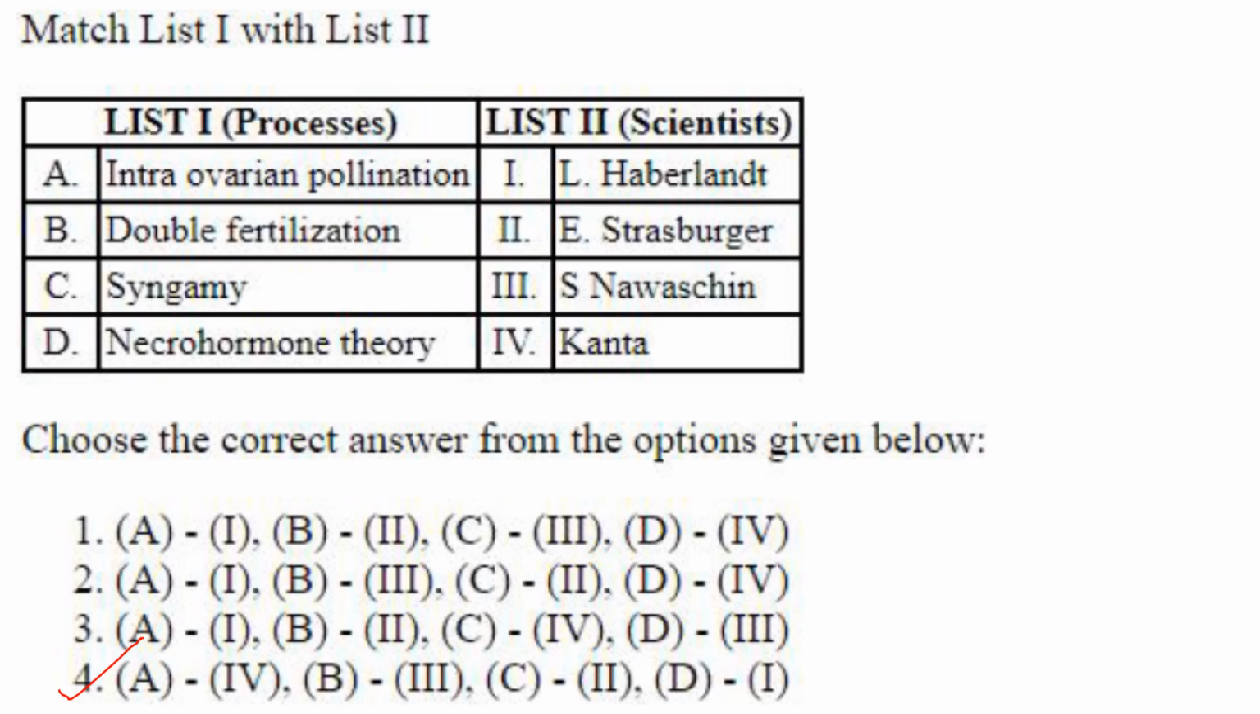It is Kanta. Double fertilization is by Navashin. So B is 3. Syngamy by Strasburger. So C comes 2. Yes, C2. And necrohormone theory is by Haberlandt. So D 1. So answer is option 4.